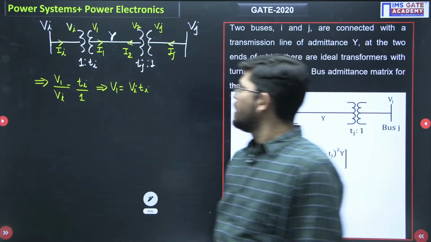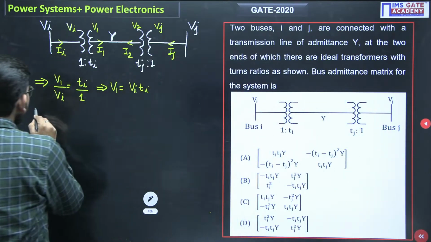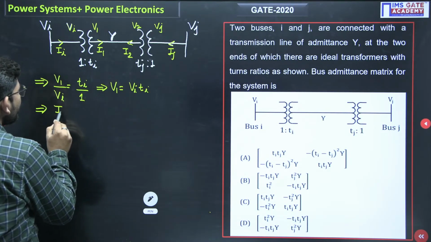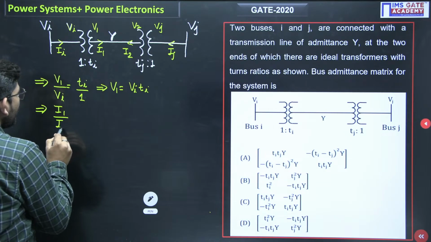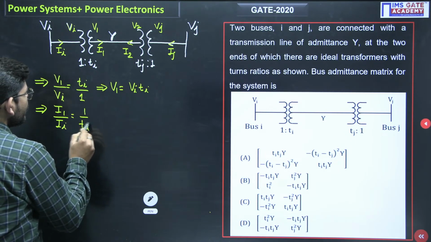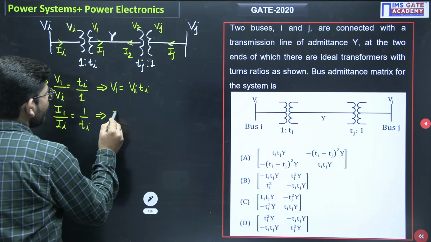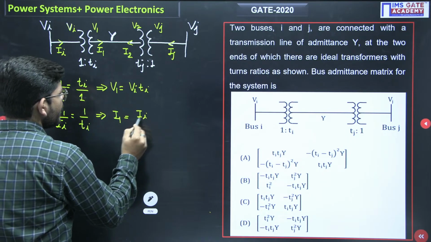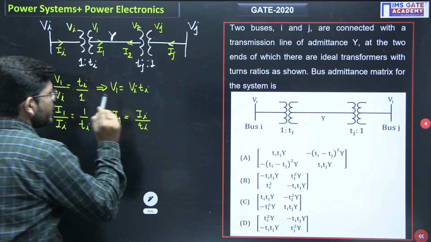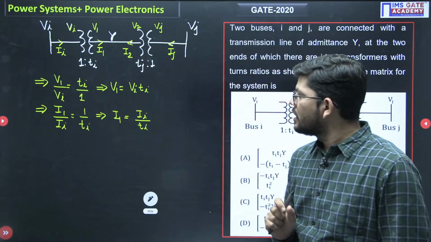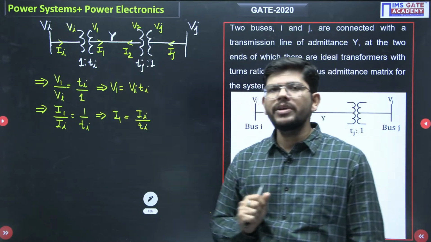Okay. Now, if I apply the same thing with the current, what will I get for current? If I write I1 upon Ii, that will be equal to 1 upon Ti. So from here I can find that I1 will be equal to Ii over Ti. So I have found the voltage V1 and the current I1 through this transformation ratio.